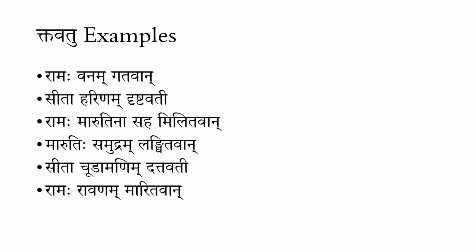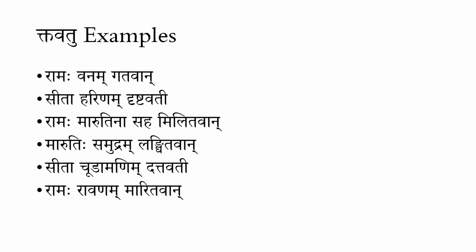The words like gatavan, gatavati, or drishtavan, drishtavati are krudanta words with a krit pratyaya called tavatu. Some of the examples are here. Ramaha vanam gatavan, Sita harinam drishtavati, Ramaha marutina saha militavan, Marutihi samudram langhitavan, Sita chudamanim dattavati, Ramaha ravanam maritavan.